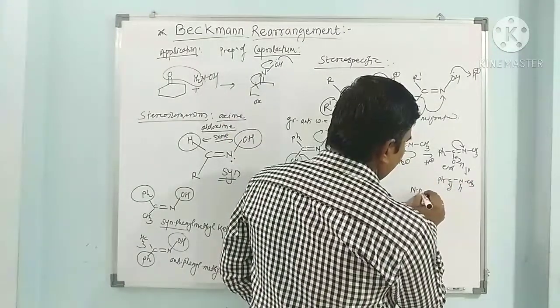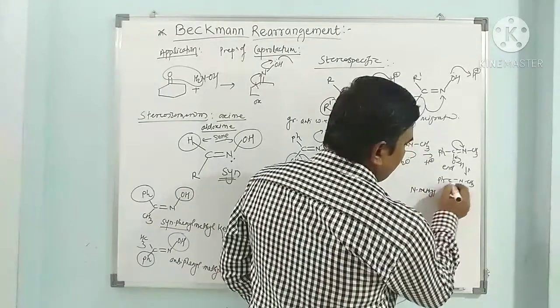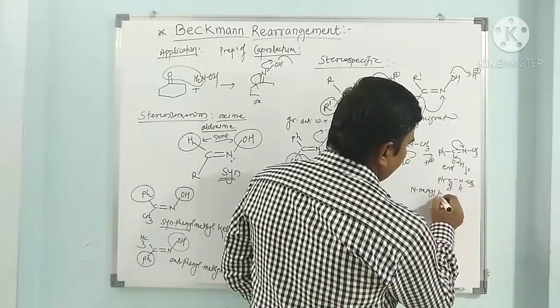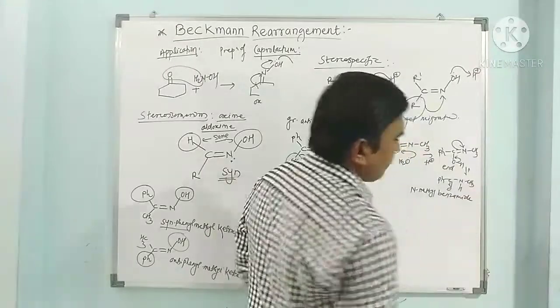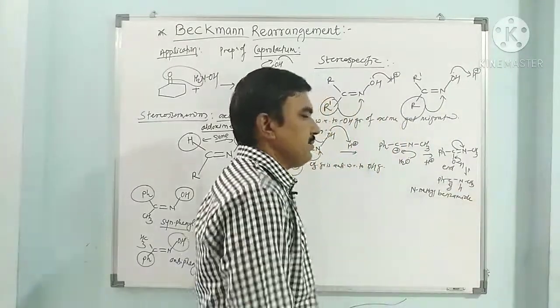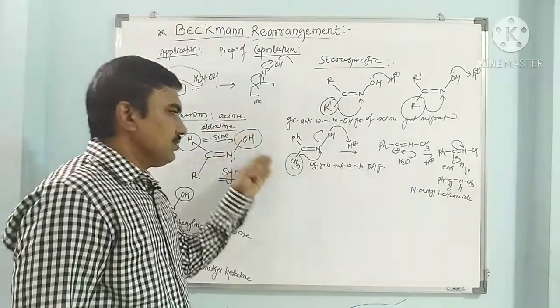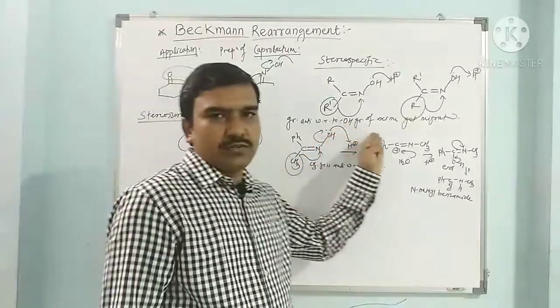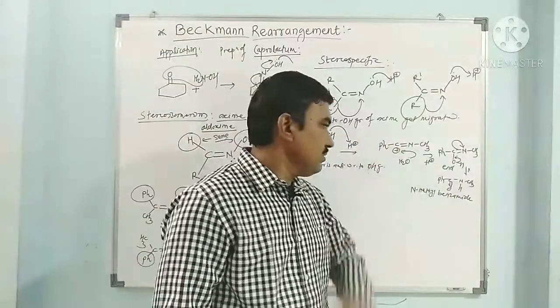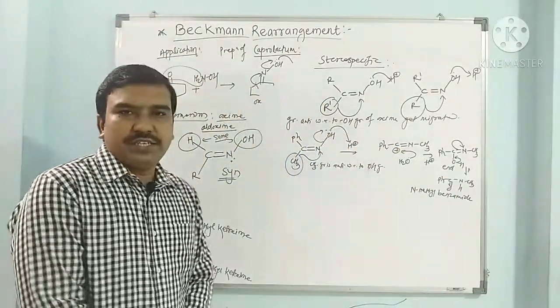PhCONH2 is benzamide, but this hydrogen replaced by methyl means N-methyl benzamide. So syn-phenyl methyl ketoxime undergoes Beckmann rearrangement and gives N-methyl benzamide.